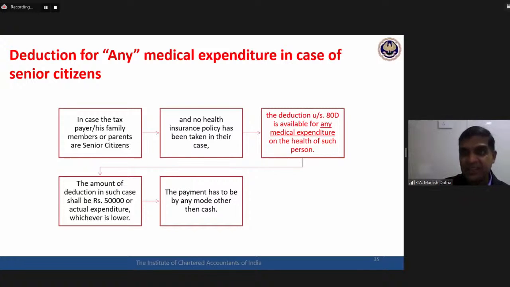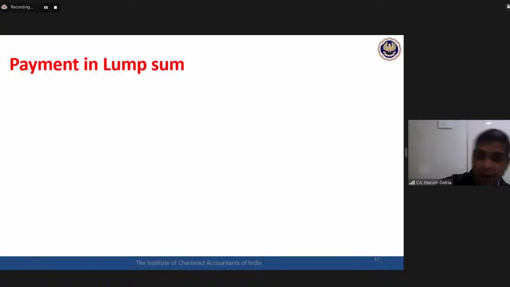The assessee himself is a senior citizen, parents are there. So for himself the deduction can be claimed, and for parents also the deduction can be claimed. All in all, 1 lakh deduction is possible. Practically, this may happen. Okay, so if he himself is a senior citizen, then the 50,000 limit of deduction would be available. So first case of 80D, health insurance premium. Second case of 80D, any medical expenditure. Third case of 80D, that is this, or before this, there is this issue related with the payment in lump sum.